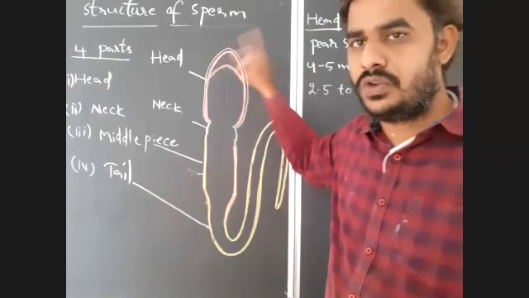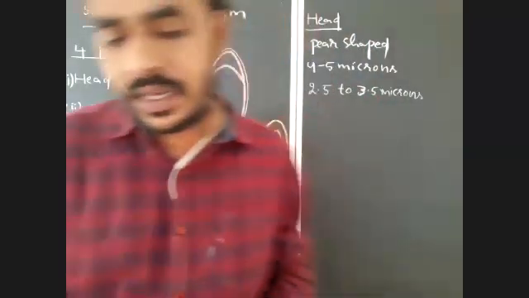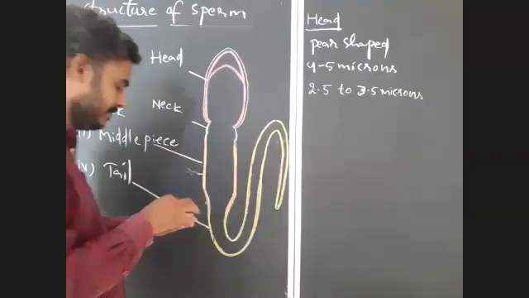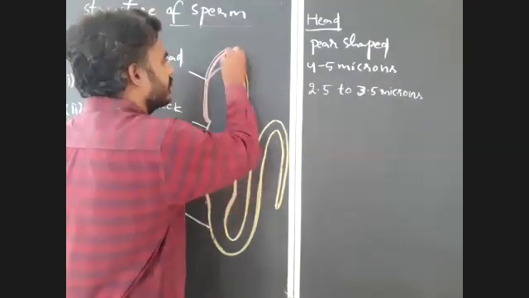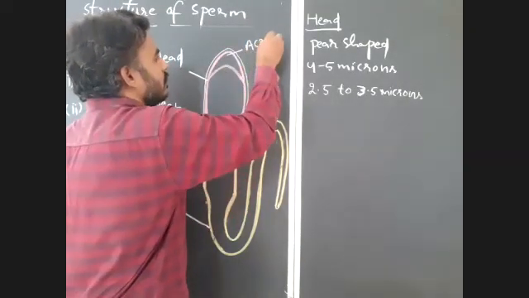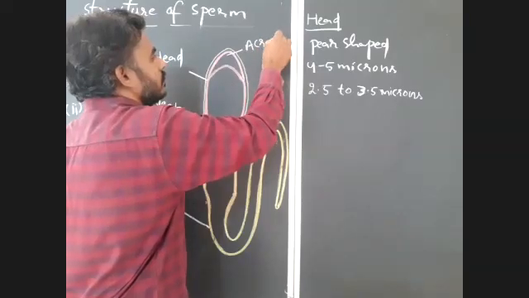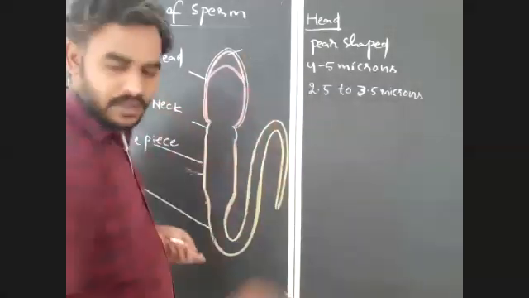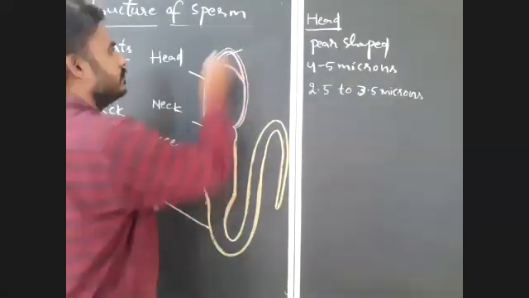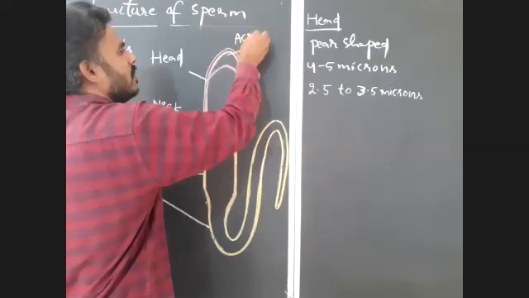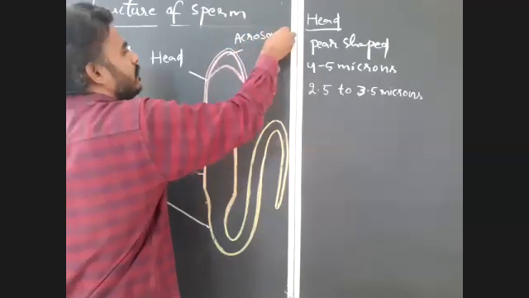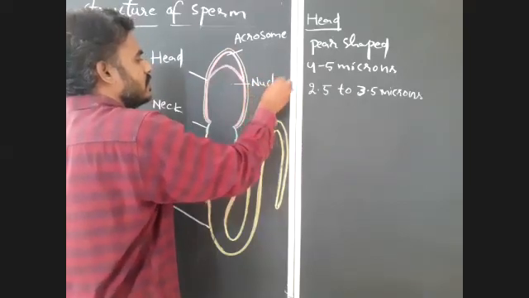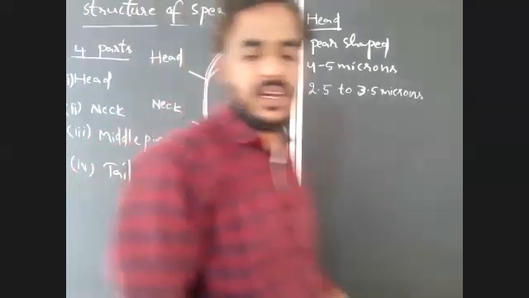So in the head region there are two parts: acrosome and nucleus.